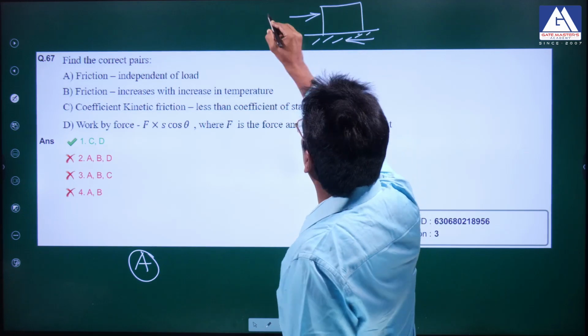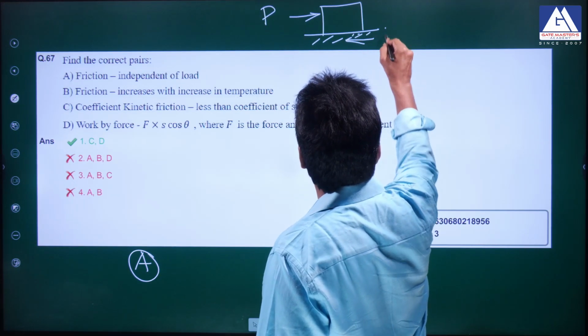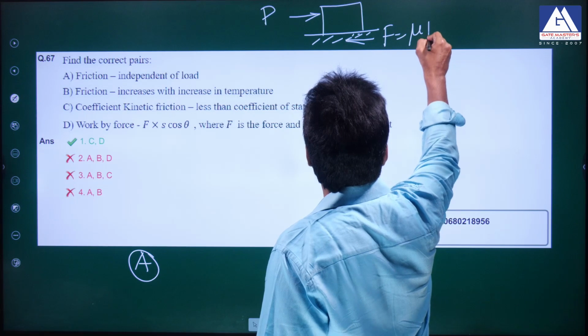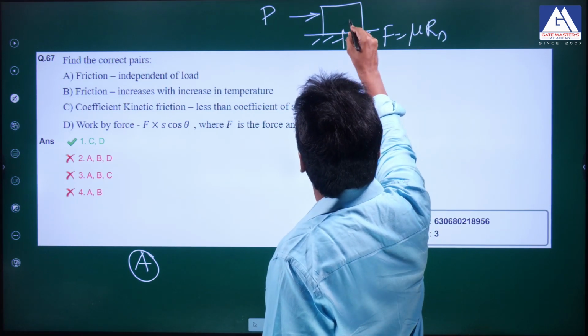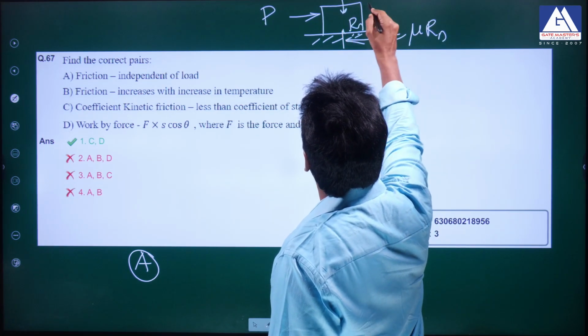The force of friction is applied load P. The limiting force of friction is given by mu into Rn. This normal reaction Rn depends upon the load.